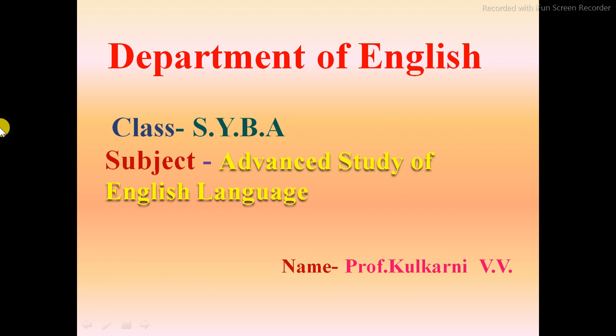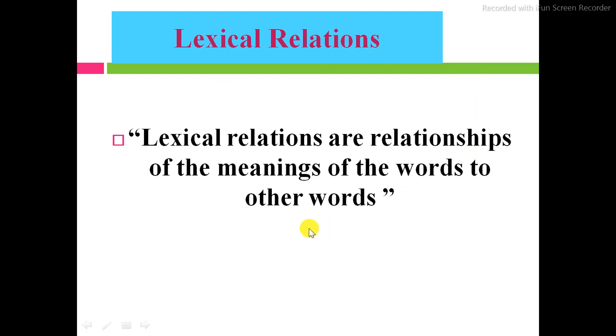So today we are going to learn a new concept in our semantics: lexical relations. On the slide there is the given definition. Lexical relations are relationships of the meanings of words to other words. Lexical means words. A word has different types of relations to other words, and that is known as lexical relations.